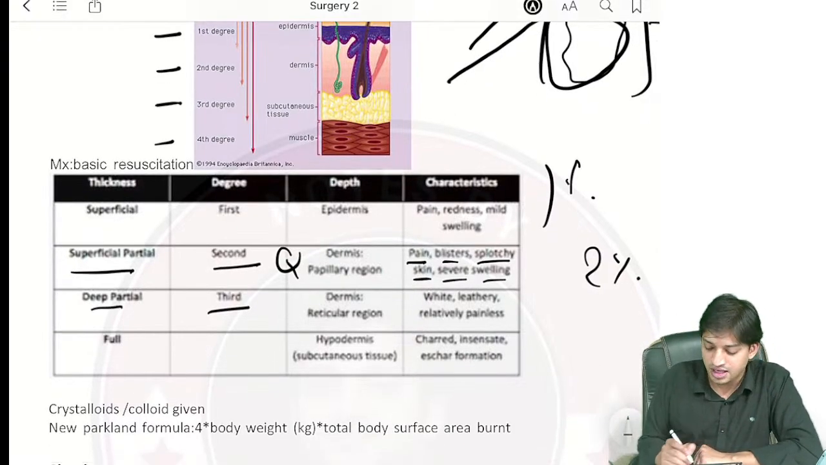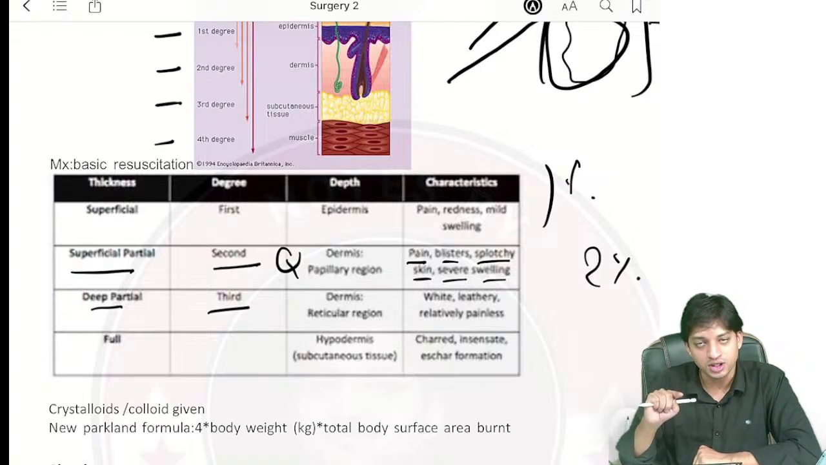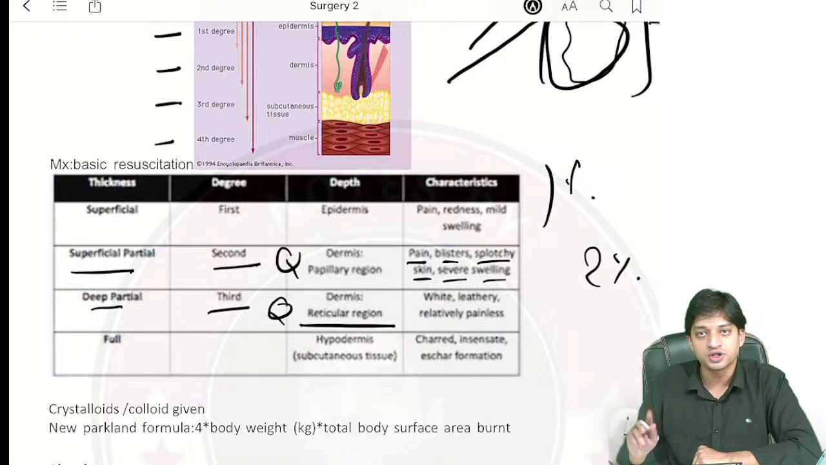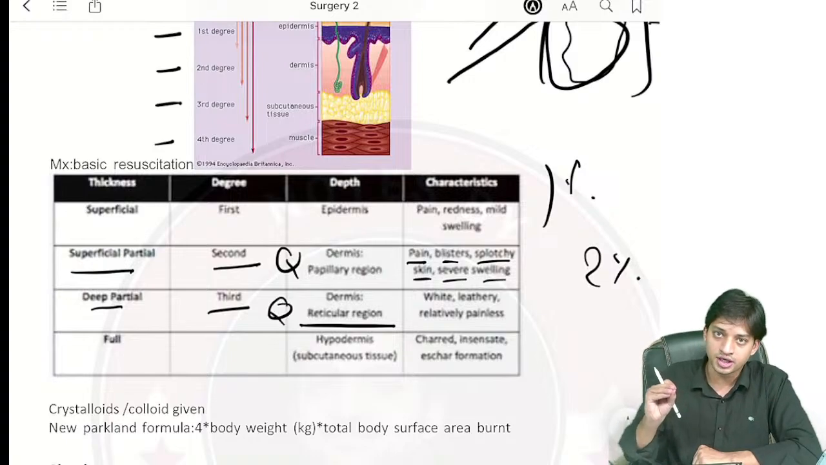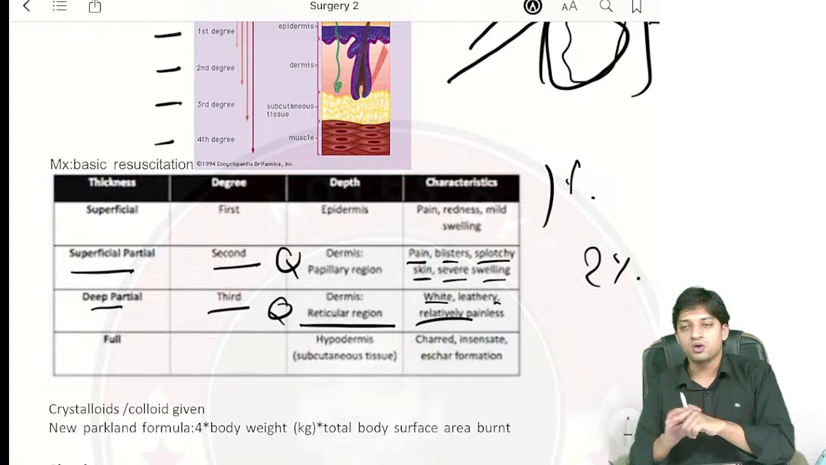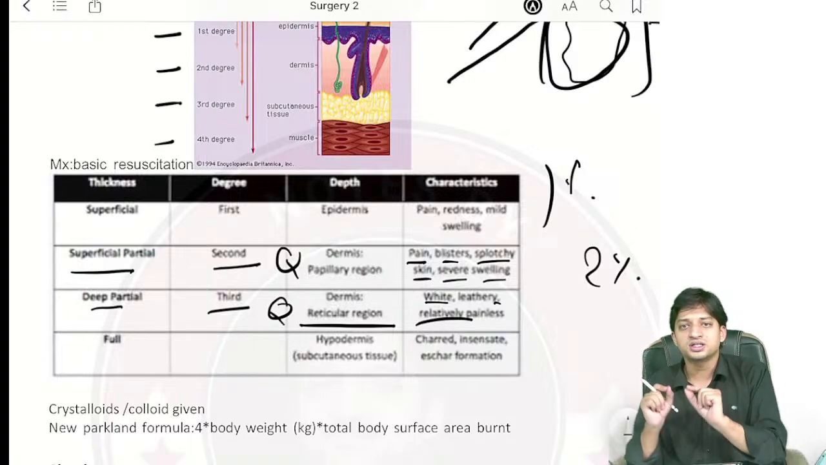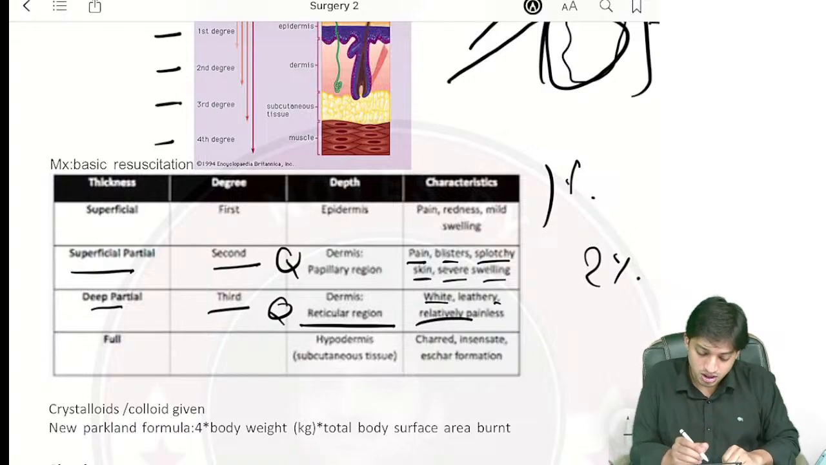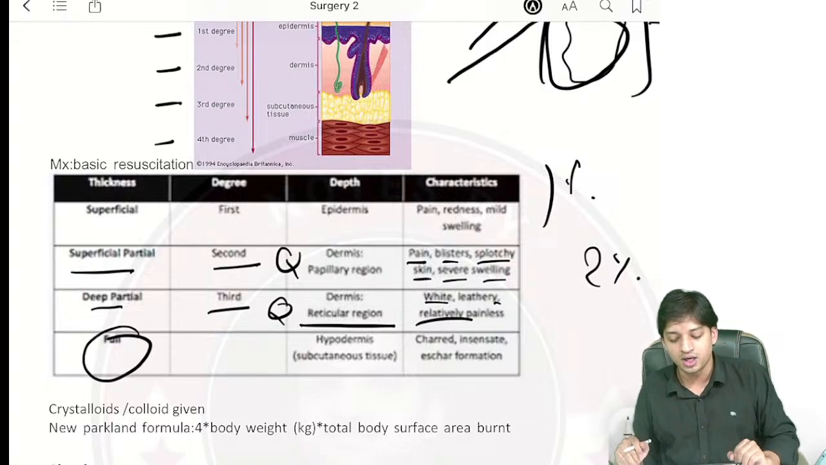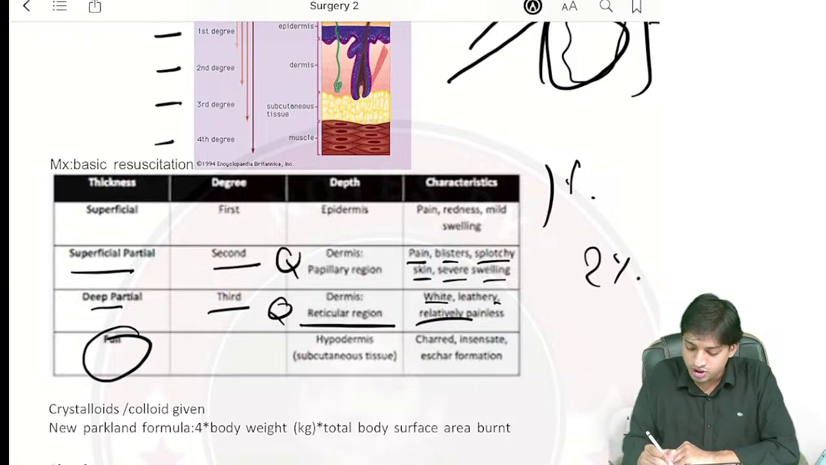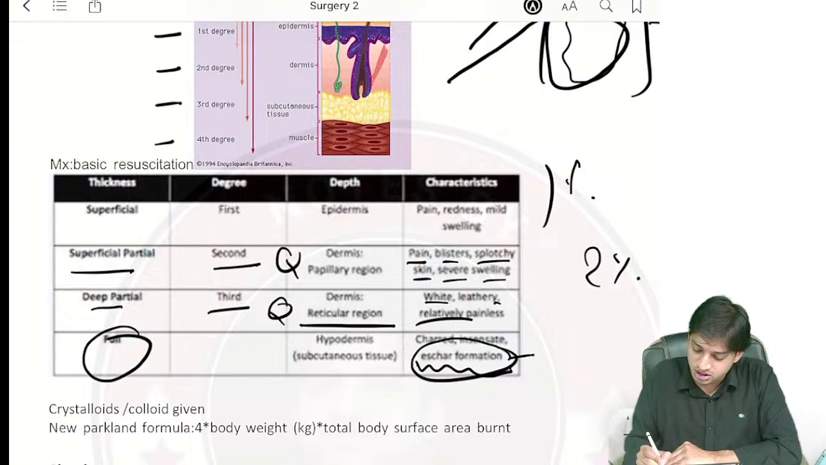Third degree burn, what will happen? Again the dermis is involved, but the part of the dermis is the reticular dermis. Again, MCQ point they have asked you. Reticular dermis is involved. Now, what will be the characteristic? White, leathery and relatively painless. Why? Because in the third degree burn, the nerve endings also start to get damaged, so it will be relatively painless. Fourth degree burn or full burn, what will happen? It will reach the deeper tissues and there will be formation of eschar. Remember eschar formation.